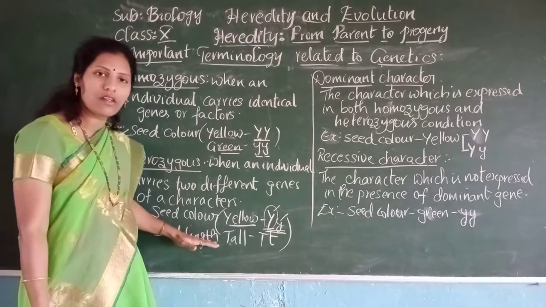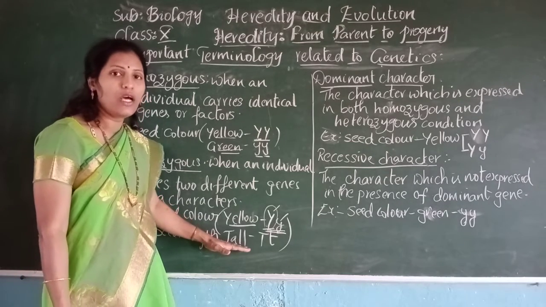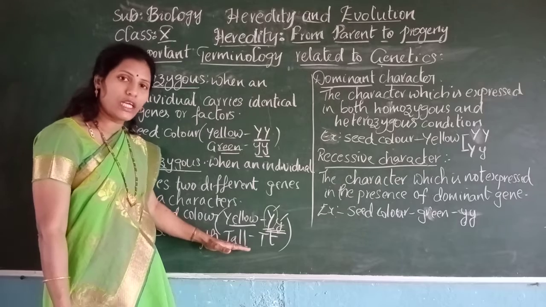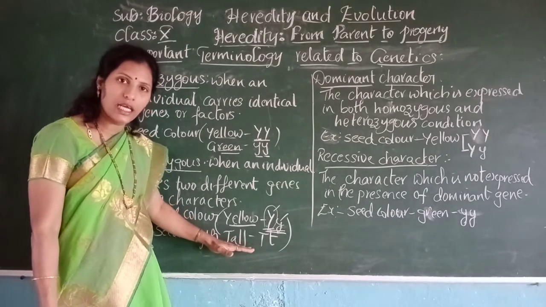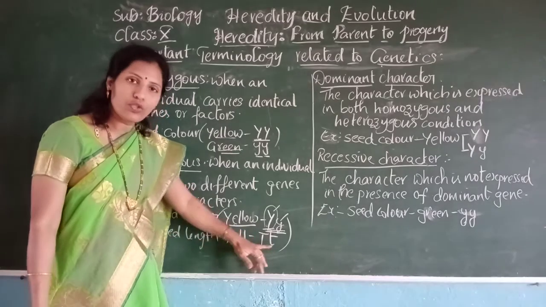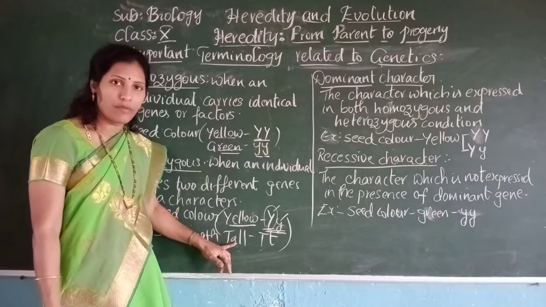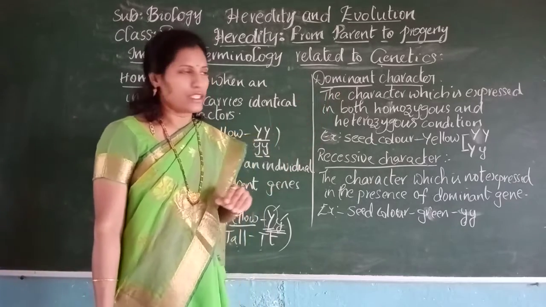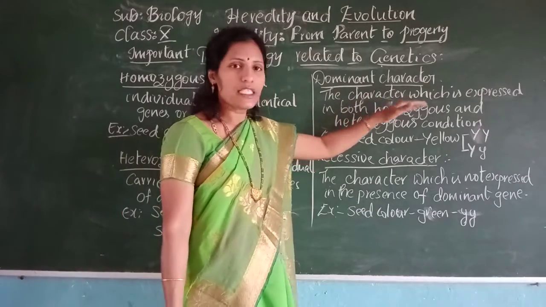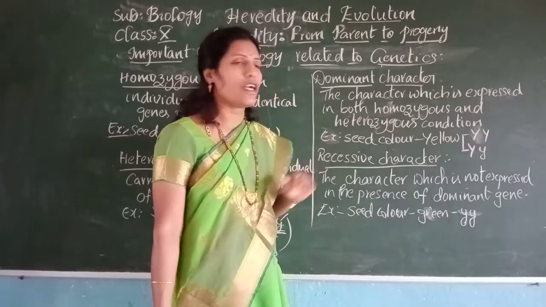Even for stem length, if the plant is tall, it may be shown in the homozygous condition when both are capital T, and also in the heterozygous condition because tallness is the dominant character. When two different contrasting genes are present, it will represent the tall character only because of the dominant character. Then what is meant by dominant character? The character which is expressed in both homozygous and heterozygous condition.